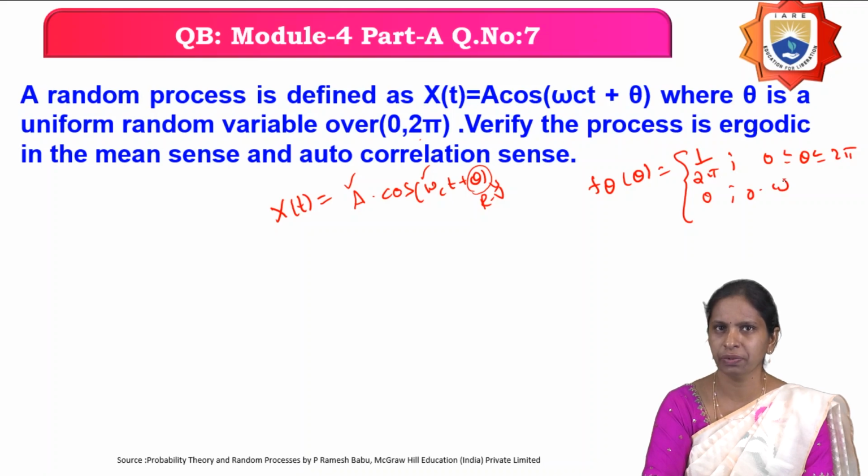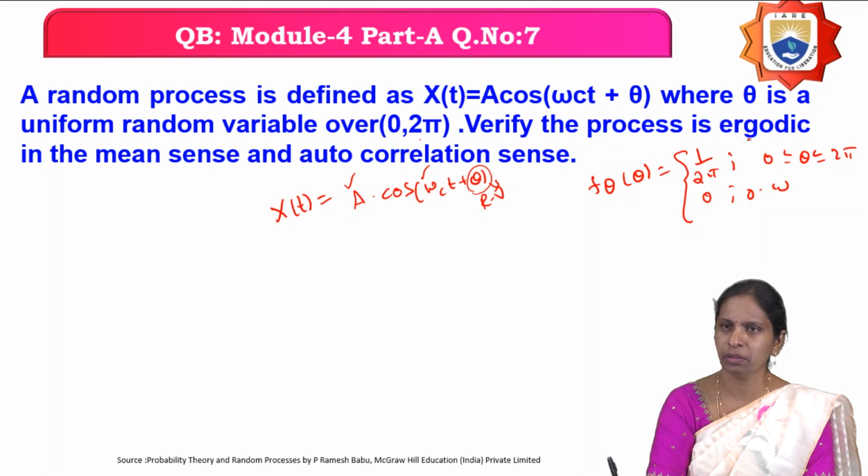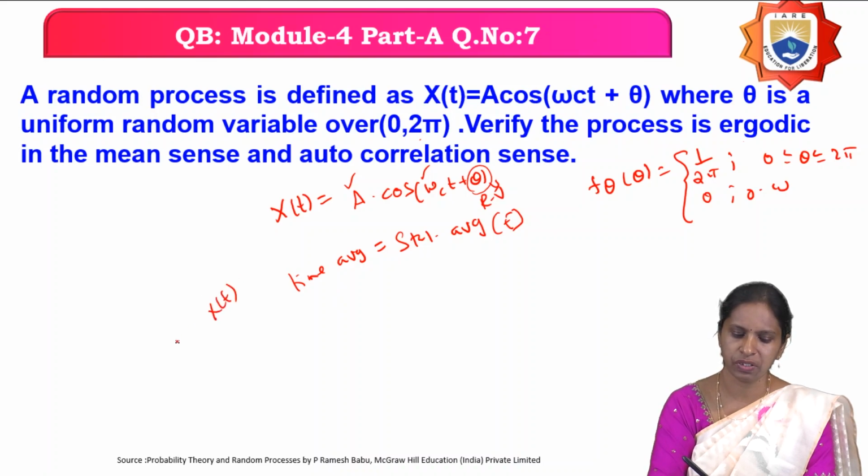Next, what you have to verify? Verify that the process is ergodic in the mean sense and autocorrelation sense. So how do you find out whether the process is ergodic in mean? What is the ergodicity theorem? If all the time averages are equal to the statistical averages, nothing but expectations, then you can say that it is an ergodic random process.